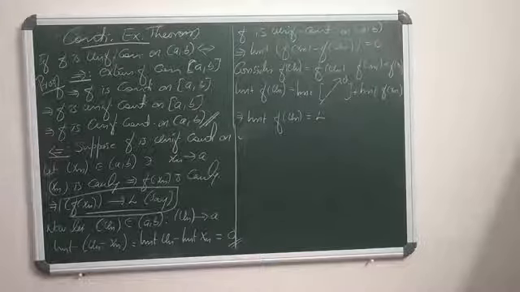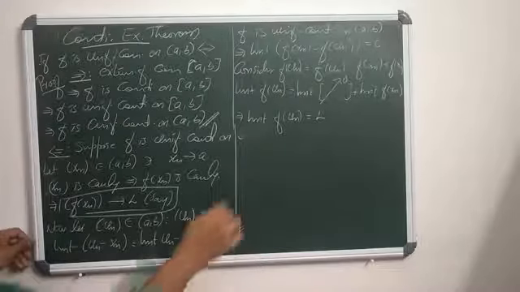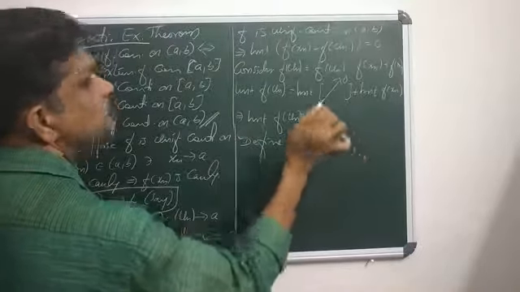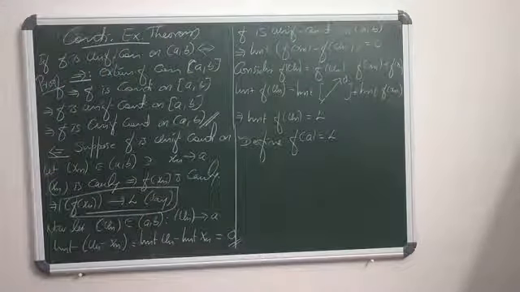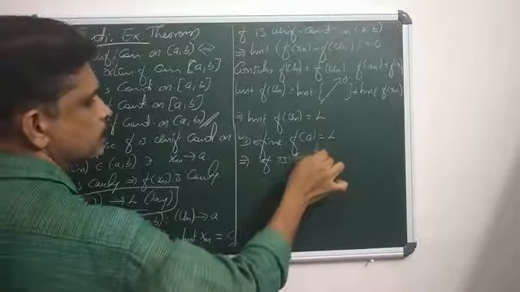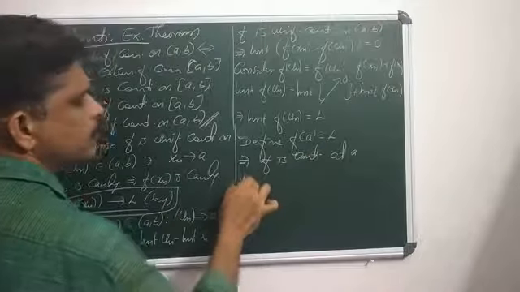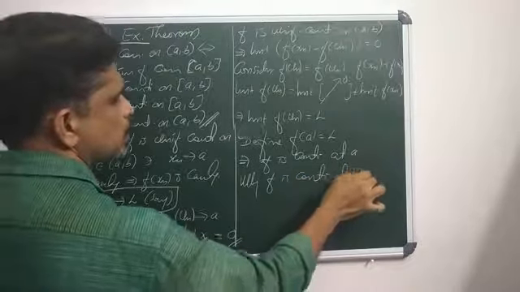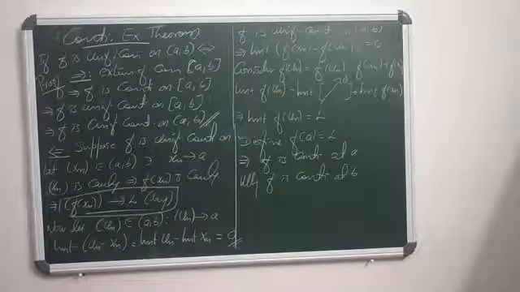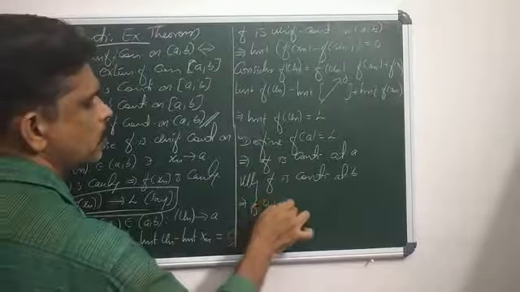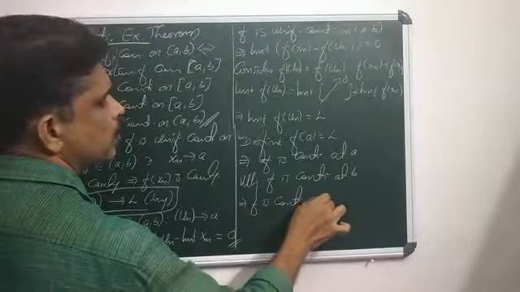Okay. So define f of A equals L. Then f is continuous at A. Similarly, we can prove that f is continuous at B. Then f is continuous on the closed interval AB.